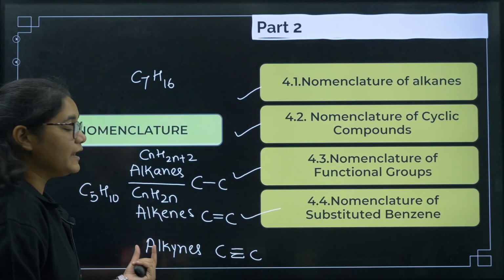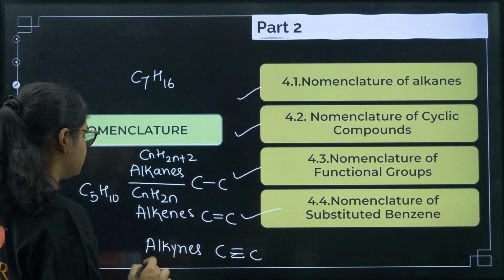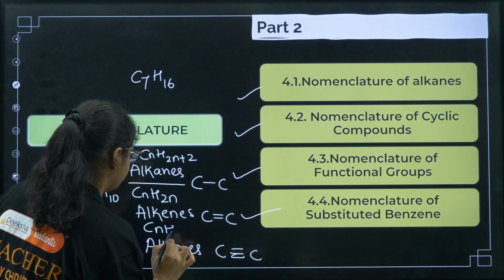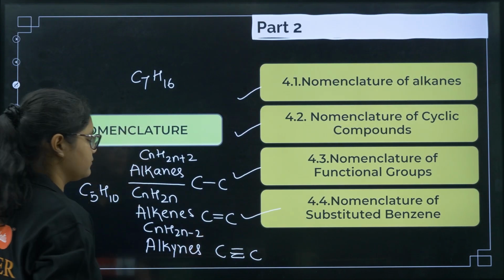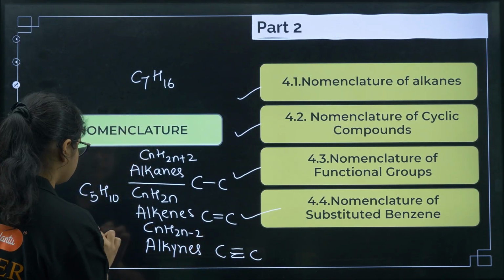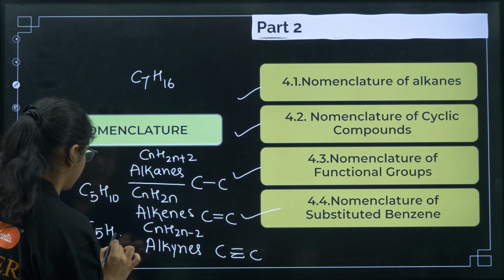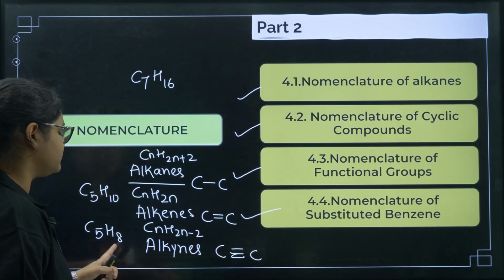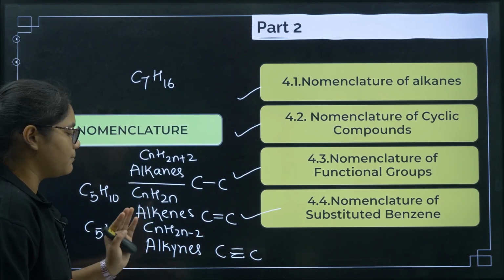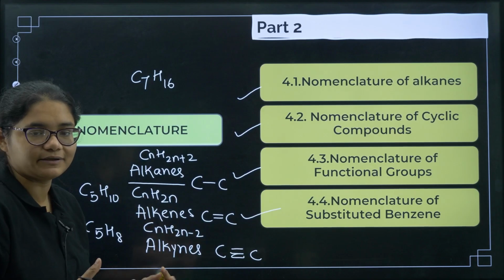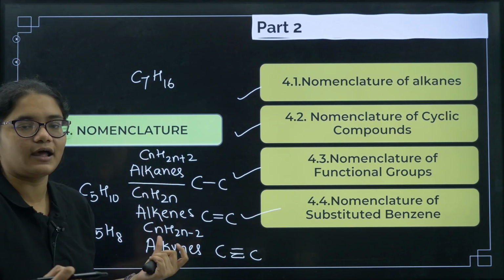Now alkynes have CnH2n-2. For example, I have C5H8: 5 twos are 10, minus 2. So these are the types of hydrocarbons: alkanes, alkenes and alkynes.